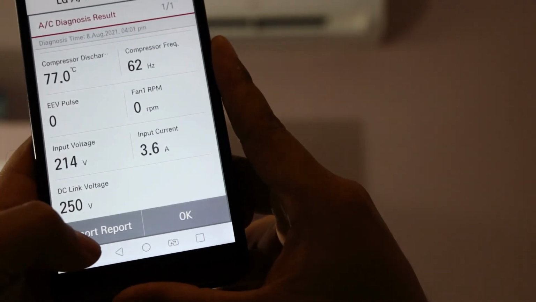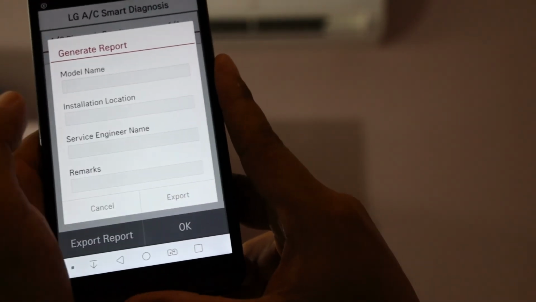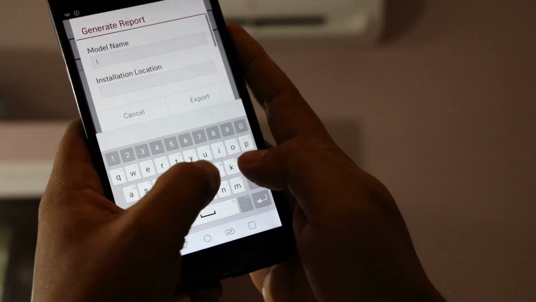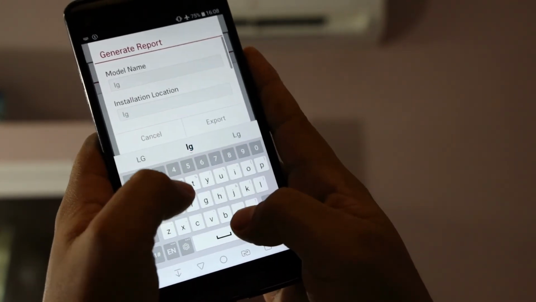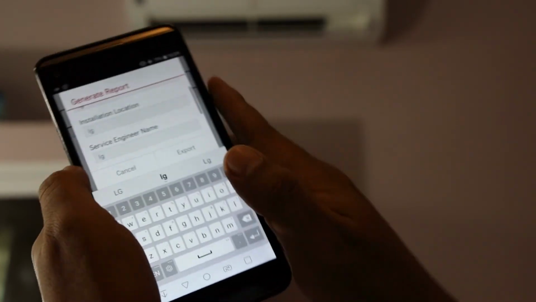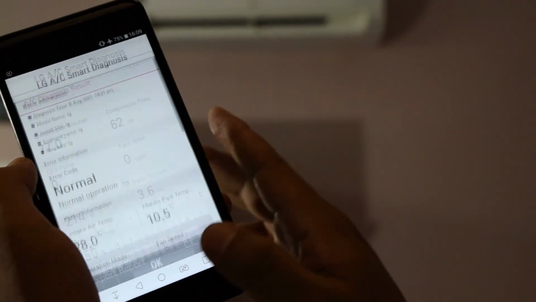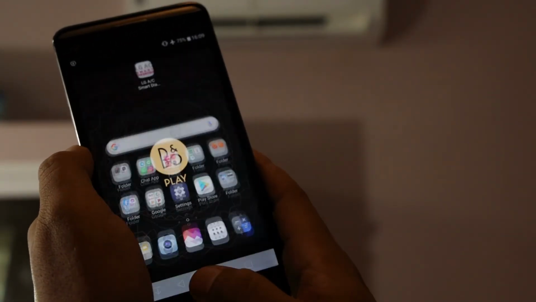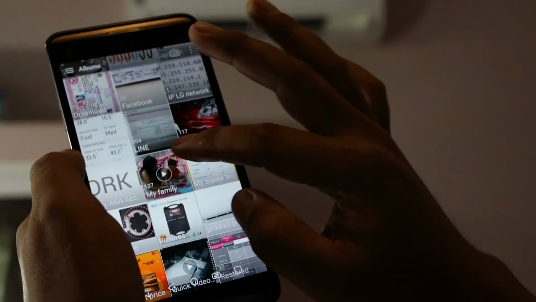And one more, you can export a report. This one, if you capture, you have 2 captures, but export them all together. You can write down the model, yes, simple. You fill in the columns. After that, you click export. Yeah, it goes into the gallery pictures. You can go to pictures. Yeah, this one.